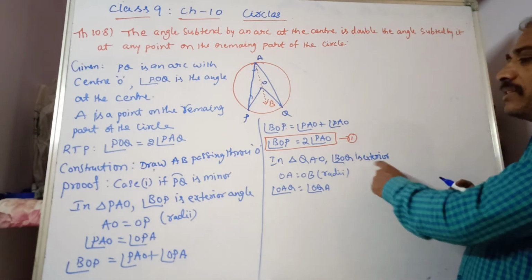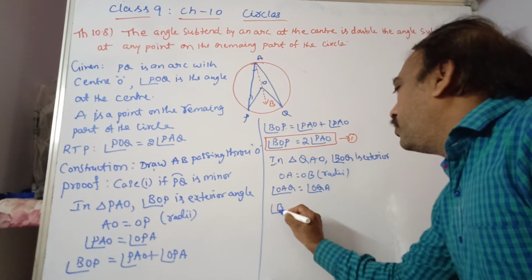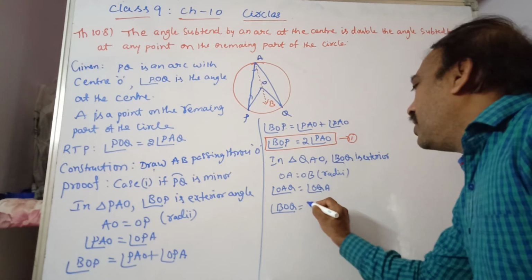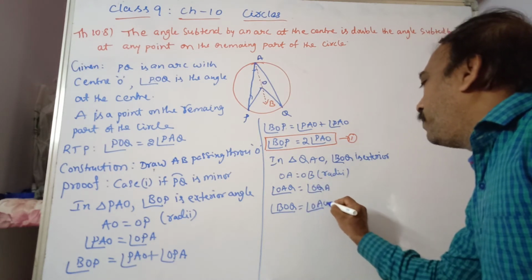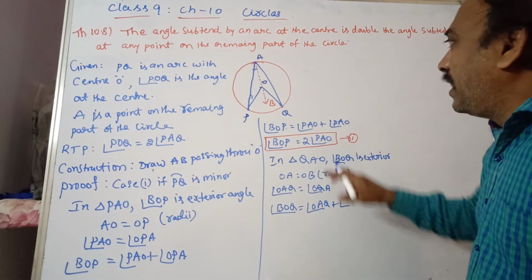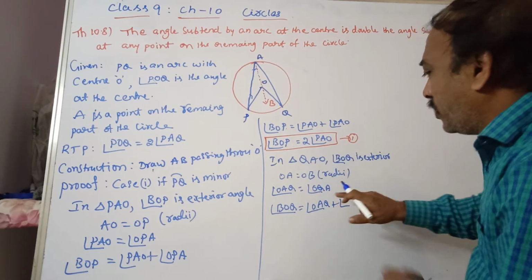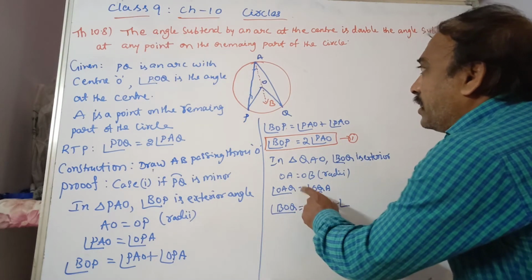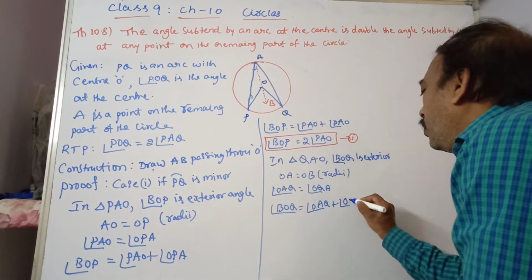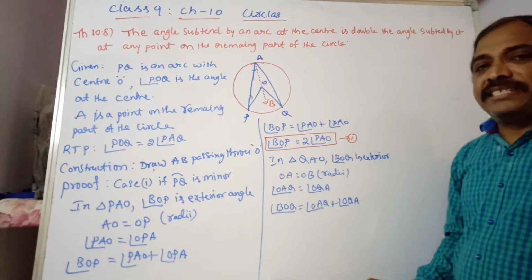Now the exterior angle is equal to the sum of the two interior opposite angles. Angle BOQ is equal to angle OAQ plus angle OQA. But these two angles are equal, as it is an isosceles triangle.